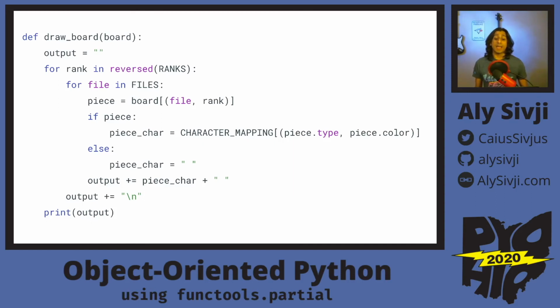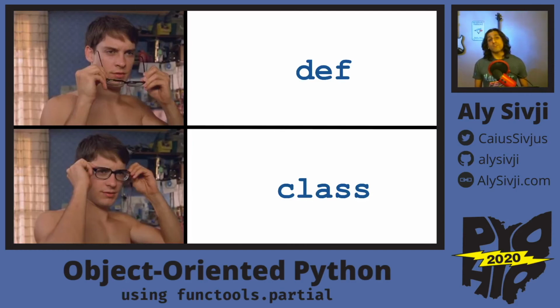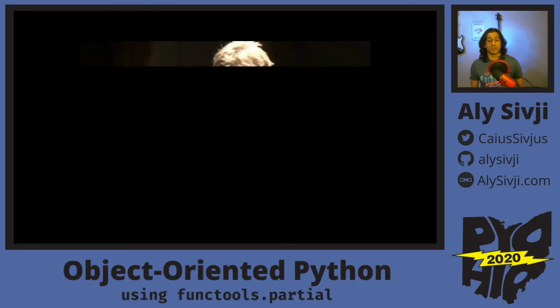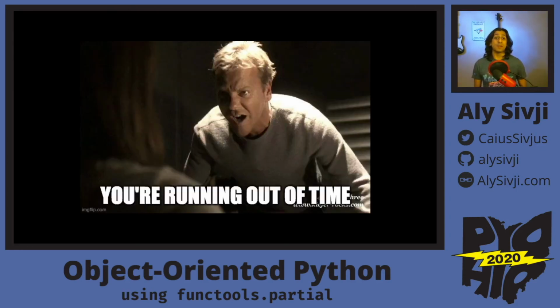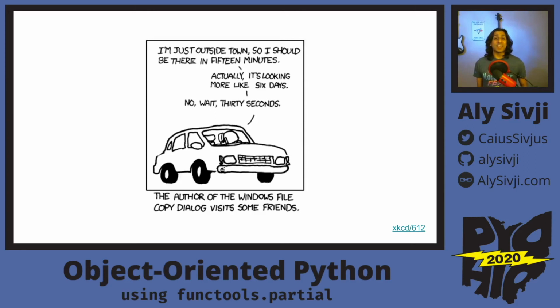Taking a step back, let's take a look at that drawBoard function. If we look at that function, it's pretty indistinguishable from object-oriented code. The only way we know that this code doesn't use any classes is by going into the implementation. We still haven't implemented piece movement, but we're running out of time. I won't be able to talk about things like inner functions or closures, but I did include links later on that you can use to check out at your leisure. What can I say? Estimating things is a little bit hard. I hope to write up a blog post or maybe a lightning talk at NextPy Ohio.